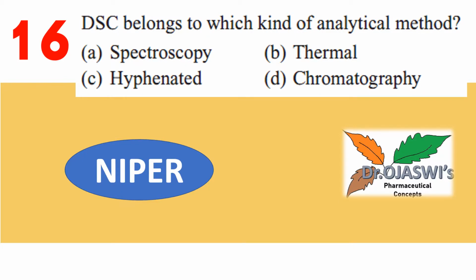Next question is, DSC belongs to which kind of analytical method? Is it spectroscopy, thermal, hyphenated, or chromatography?